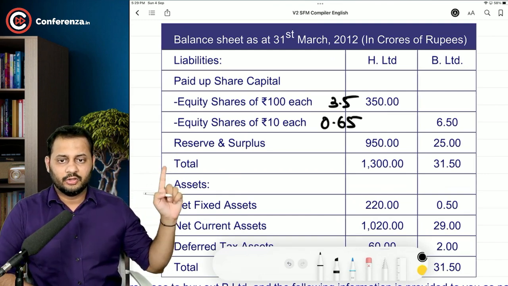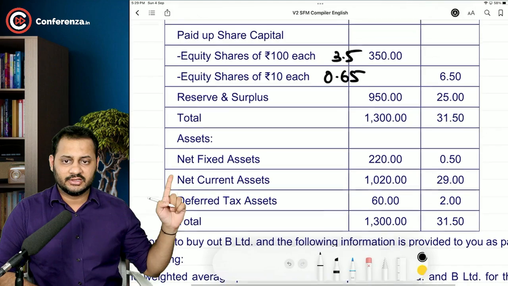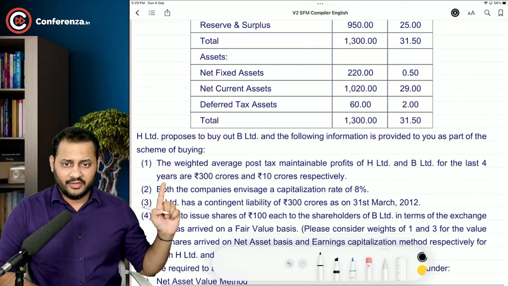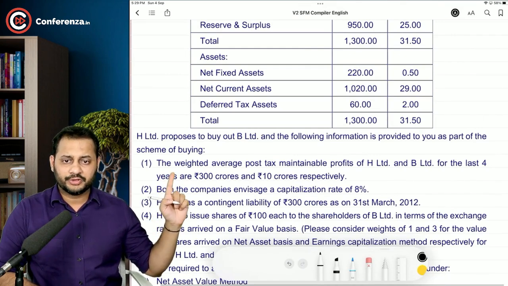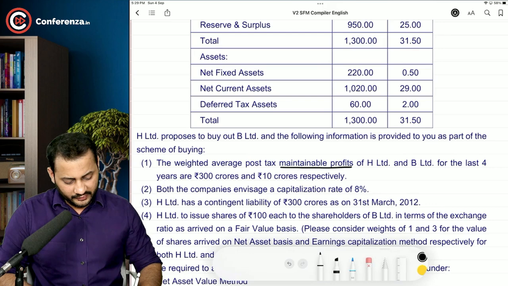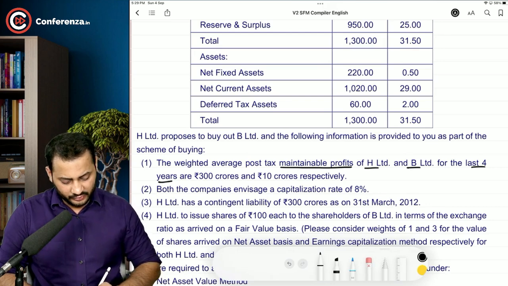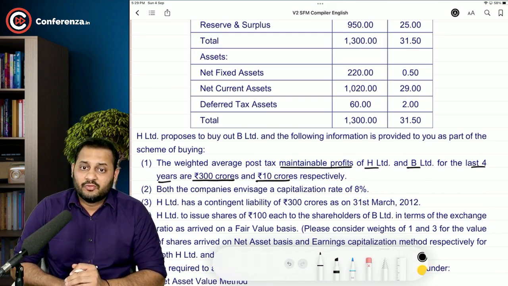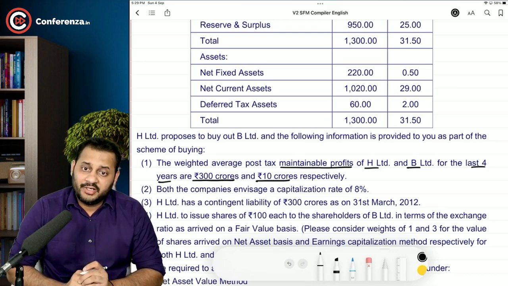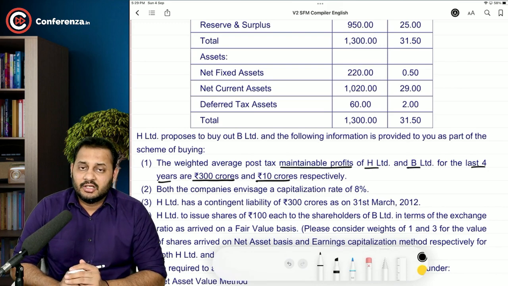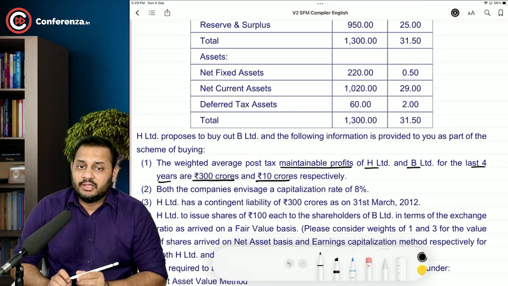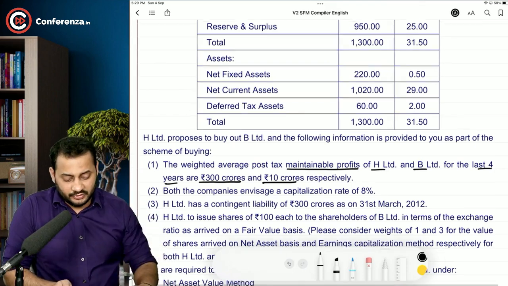Reserves and surplus, total assets, net fixed assets, net current assets, deferred tax assets. Now, these are the terms. The weighted average post-tax maintainable profits of H Limited and B Limited for the last 4 years are 300 crore and 10 crores. Okay. Weighted average is given to us. That means average future maintainable profit for H Limited is 300 crore and for B Limited is 10 crore. Okay. So this will be applicable.